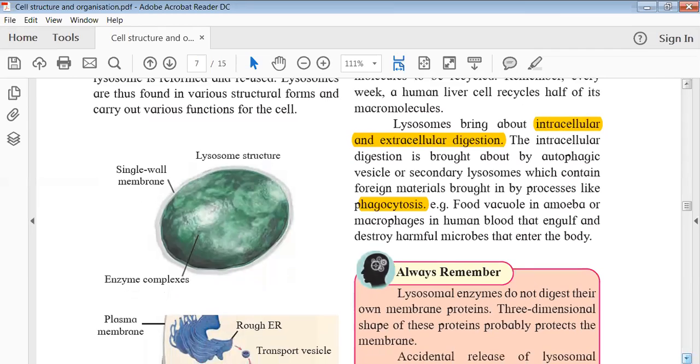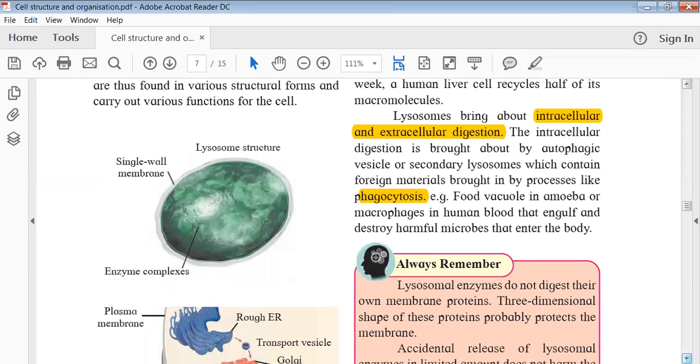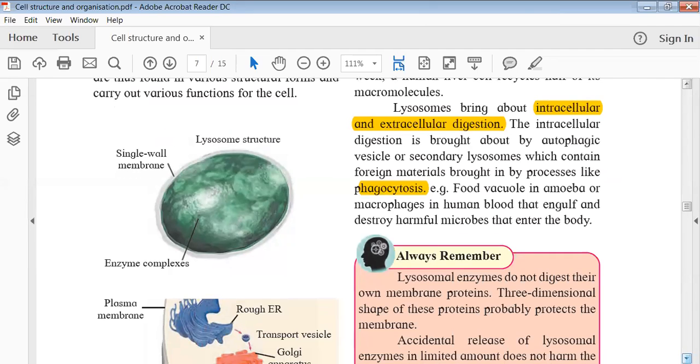Okay, so this is typically an intracellular process where fusion is happening, followed by which digestion is happening. But where is everything happening? Within the typical structure, intracellularly. Nowhere are we releasing the enzymes outside. Enzymes are present, but where? Inside the lysosomes, and lysosomes are then fusing with some other kind of organelles to carry out the intracellular digestion. Okay, now